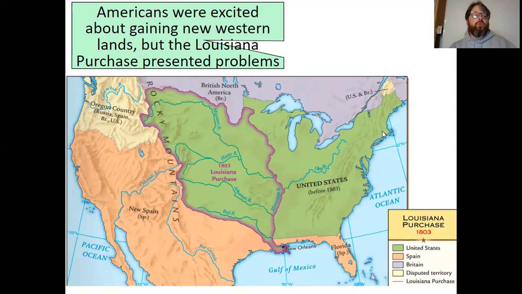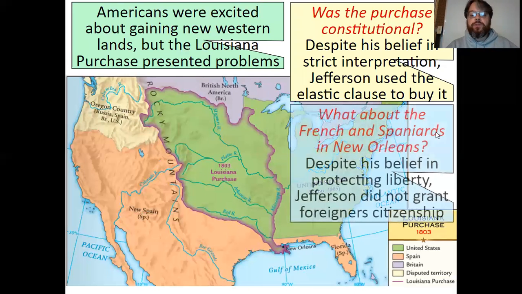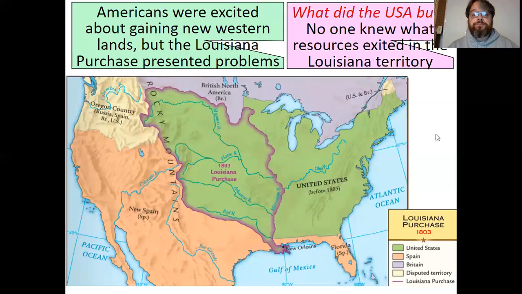Americans were excited about gaining new Western lands, but the Louisiana Purchase presented some problems. Was the purchase constitutional? Despite his belief in strict interpretation, Jefferson used the elastic clause to buy it. We talked about the elastic clause, elastic stretches. In other words, the president can sort of stretch what the Constitution says for his implied powers to do things like purchase land. What about the French and Spaniards in New Orleans? Despite his belief in protecting liberty, Jefferson did not grant foreigners citizenship.